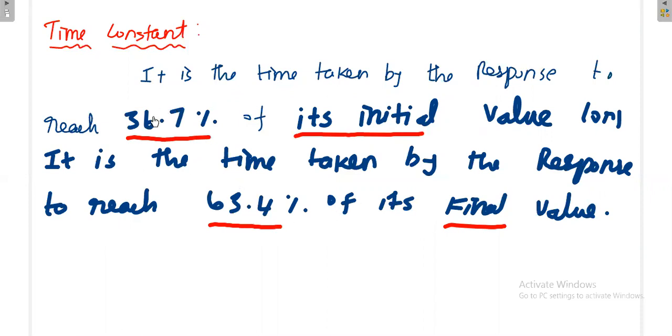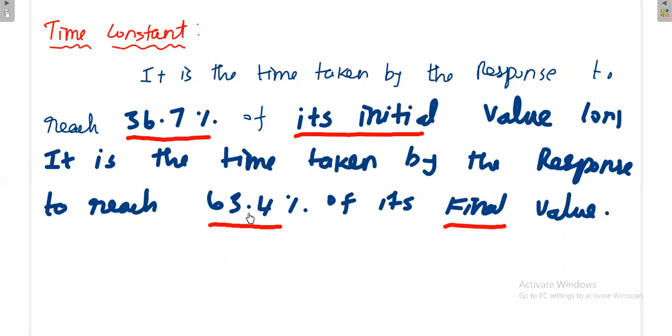See, for example, when you have a source free circuit, initially you will have some initial value, and your final value will be zero. Exactly at the time t equal to the time constant, at t equal to tau, your value will be 36 percentage of the initial value for a source free circuit. Otherwise, if the circuit consists of some source, then exactly at t equal to tau, your value will be 63.4 percentage. So if it is a source free circuit, this is 36.7 percentage.